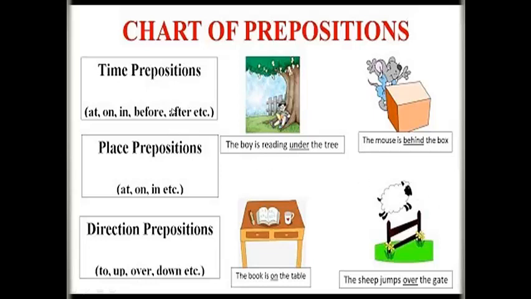So the three types of preposition given here are time preposition, place preposition, direction preposition.